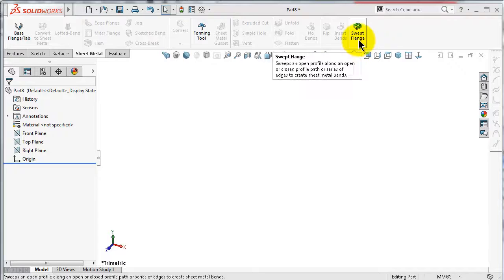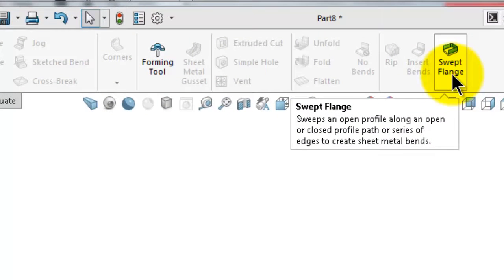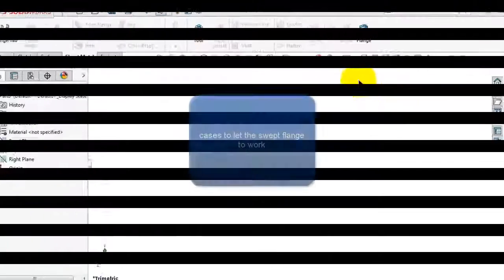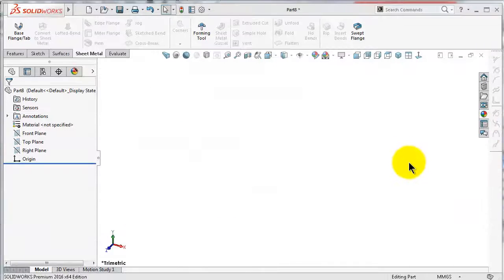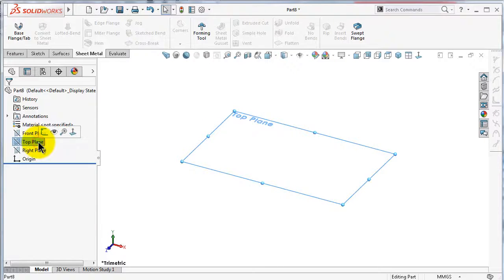If you hover over the swept flange, you will see the profiles or the path. They can be closed path or an open path, and we will make an example for each case. But the main difference with the sheet metal swept flange is that it requires some certain type of path and profiles in order for the swept flange to work. To make it clear, let's start to make the first swept flange.